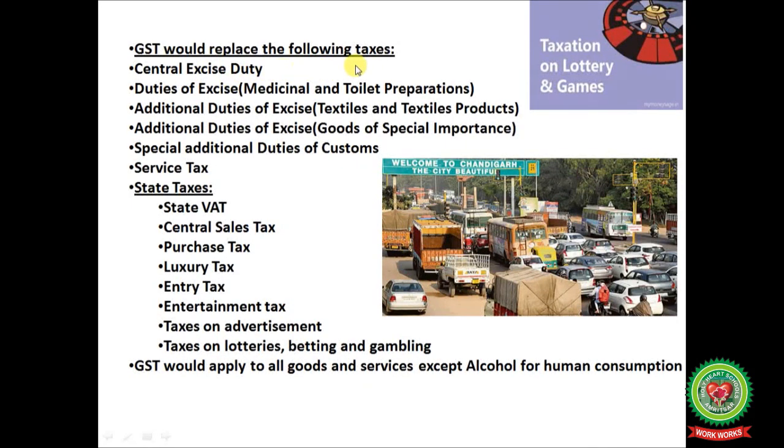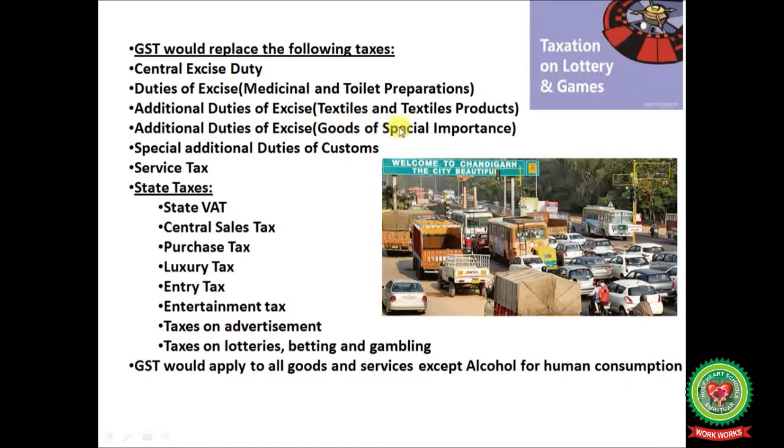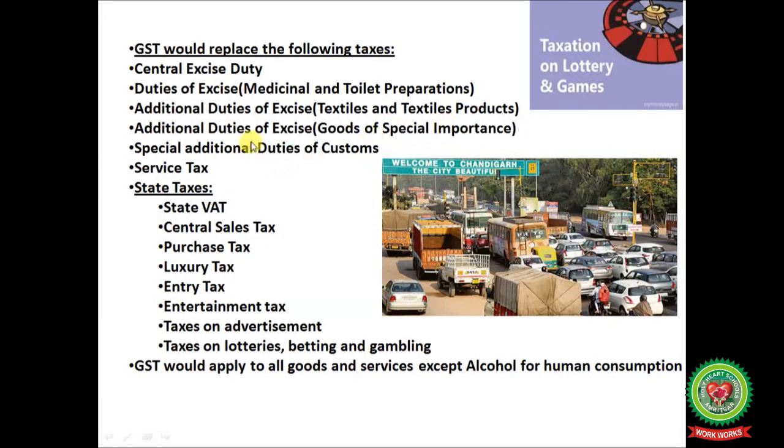GST would replace the following taxes: central excise duty, duties of excise on medicinal and toilet preparations, additional duties of excise on textiles and textile products, additional duties of excise on goods of special importance, special additional duties of customs, and service tax.